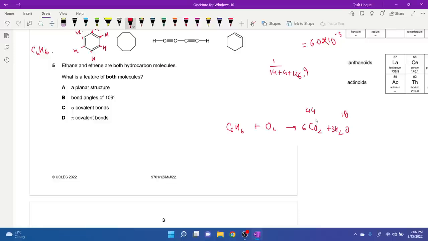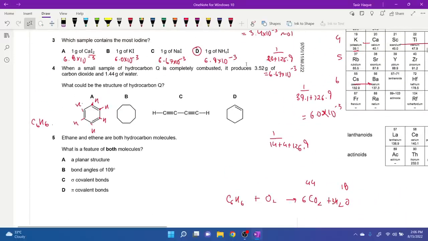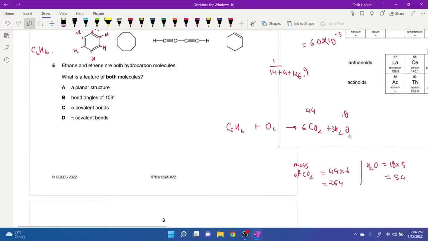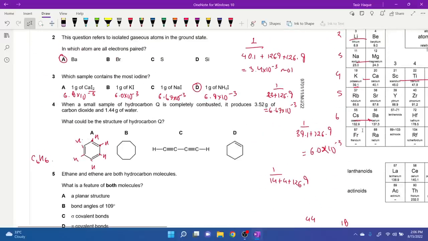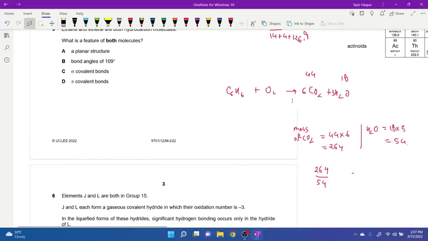Hypothetically, what would the mass be? Mass of carbon dioxide would be 44 times 6, which is 264. What about H2O? It's 18 times 3, 54. So if you do the ratio, it should match with this 3.52 is to 1.44. So 264 by 54, carbon dioxide to water.